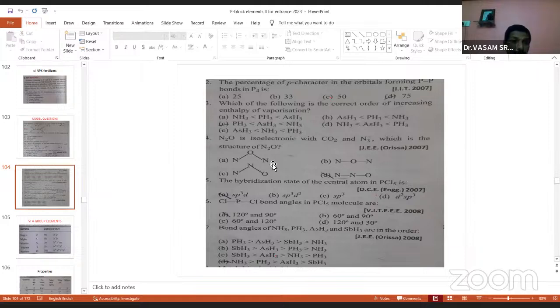In chemical properties, you have to read the hydrides, oxides, halides and oxyacids of each group element from boron to the 7th group elements, including 8th A. And for every compound, the structural information is important: the number of sigma bonds, number of lone pairs, hybridization, geometry, oxidation state, and bond connectivity, whether it is a connecting link or what type of bond is present between two central atoms. So structural information is important in inorganic chemistry.